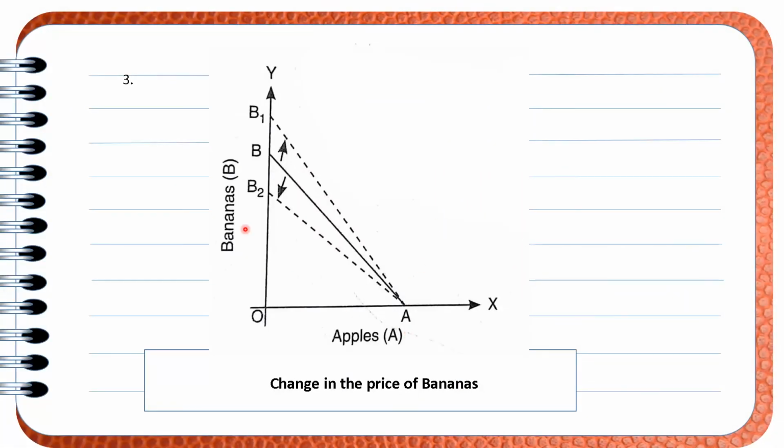The price of bananas will increase, what will happen? Let us see. The shape will be like this one, which we can see. There will be no change in the demand of apple, only there will be a change in the demand of bananas. Why? Because either he can purchase more or he can purchase less because of change in the price of bananas. The shape will be like this, which you can see.